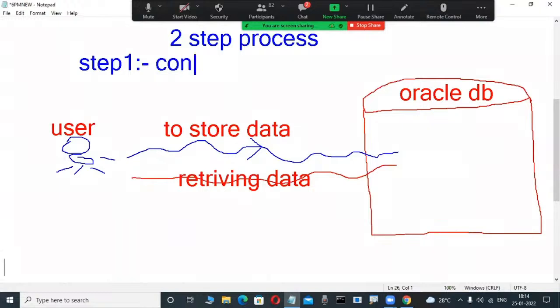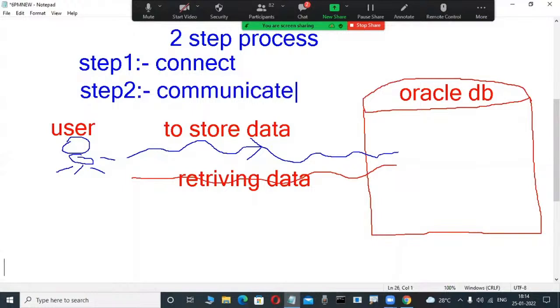First, that user connects to the database. Connect. Then only, once the user connects to the database, those users communicate with the database. But how are these users connected to the database? Some tools are there, query tools are there.